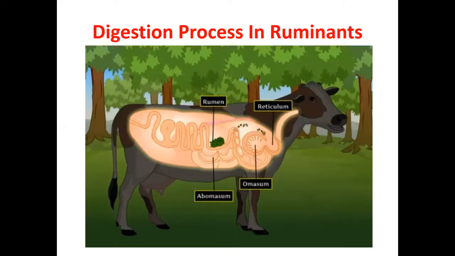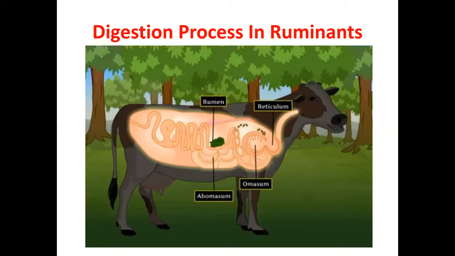So what will these grass eating animals do? First it will eat the grass. It will swallow. It will not keep the grass particles inside the mouth for a long period of time. So as quickly it will send it into the what, children? Rumen. Here you are observing the green color, that is the grass present in the rumen. Understood. So in the rumen, the food gets partially digested. So in human beings, where does the food get digested, children? In the small intestine.